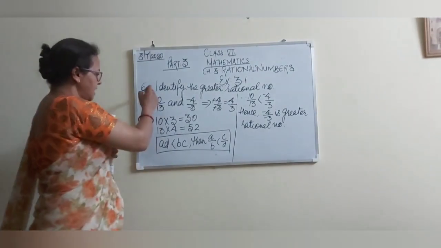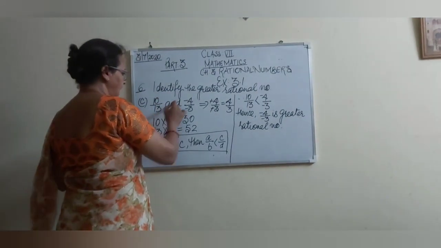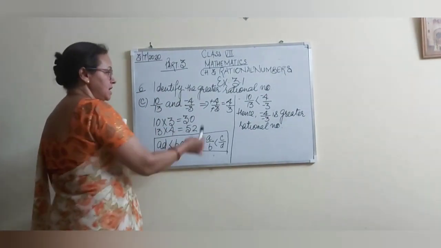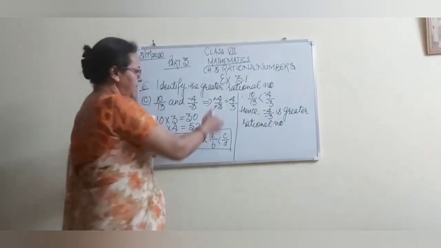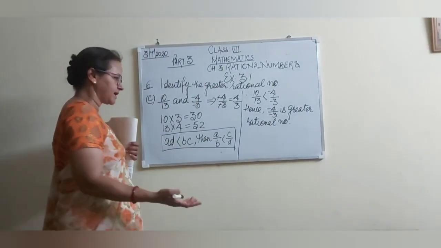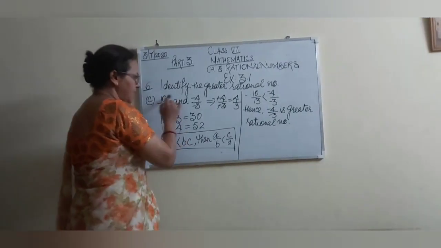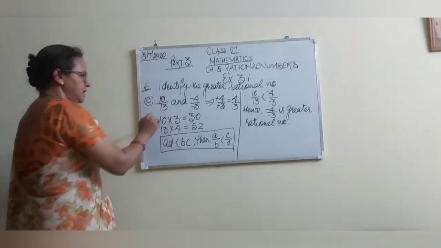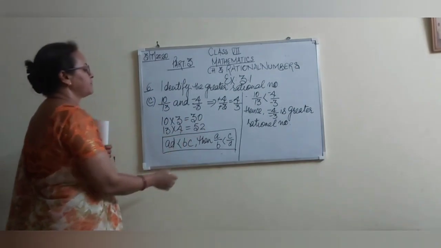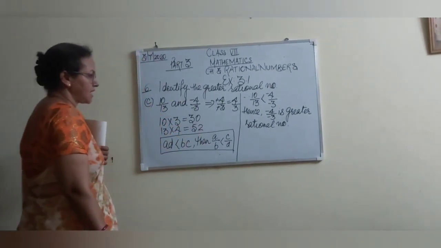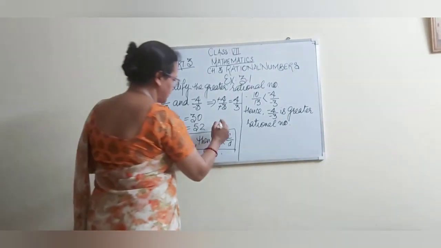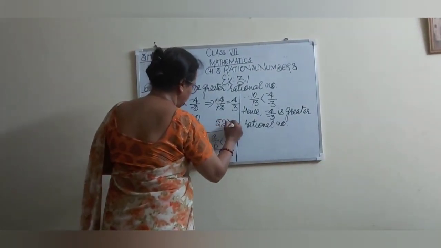Student, question 6, C part is 10 by 13 and minus 4 by minus 3. I told you when both are with the negative sign, it will be a positive number because minus will be cancelled out by minus. Now 10 multiplied by 3, that is 30. 13 multiplied by 4, this is 52. Both are positive numbers. So which one is greater? 52 is greater than 30.